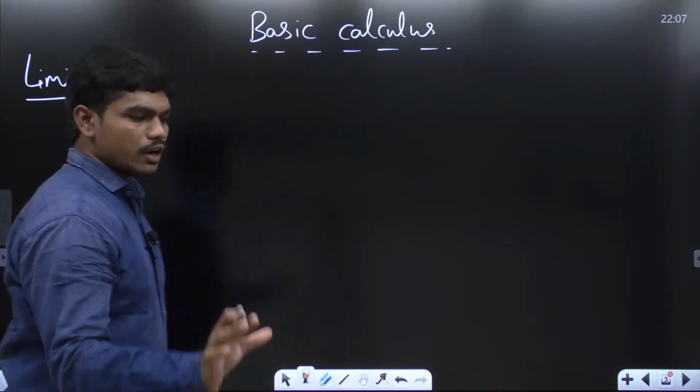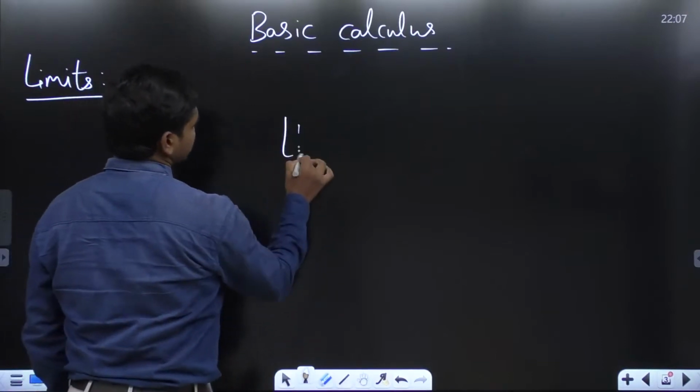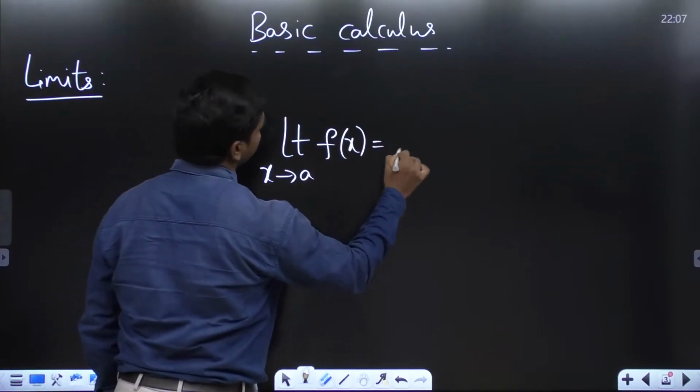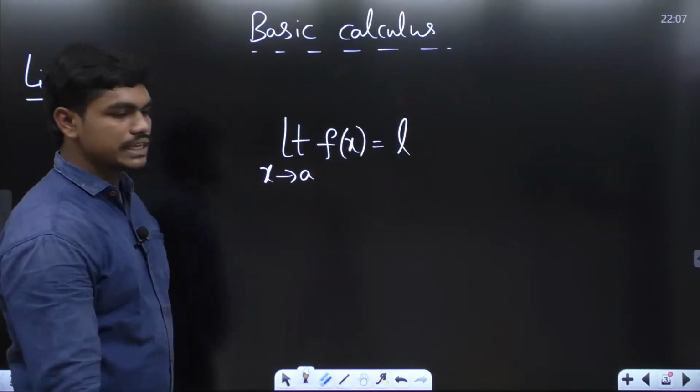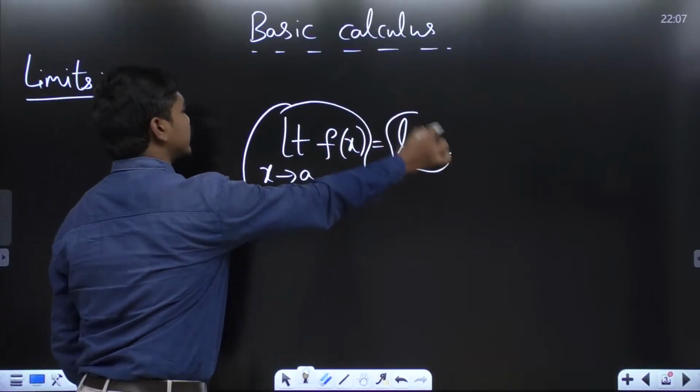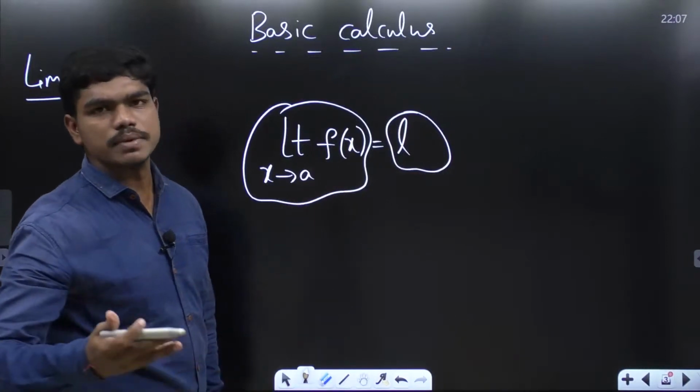Okay. So let me help you out in a short way. You have seen these kind of expressions in your life. Limit x tends to a, f of x is equal to L, correct? You have seen this. Now, what's the meaning of this equation? This is one equation. You have something on the left hand side and also something on the right hand side. So what does this equation basically represent?